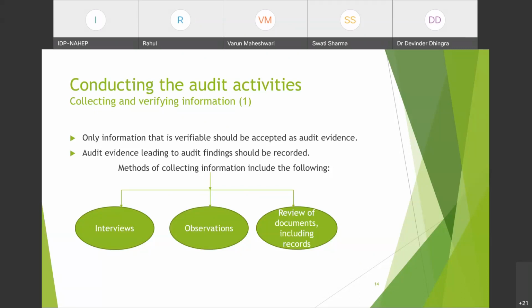Methods of collecting information include the following: interviews, observations, review of documents, including records. So you can collect information from all these things. You can interview the persons available while auditing, or collect through your own observations or through review of documents or records.